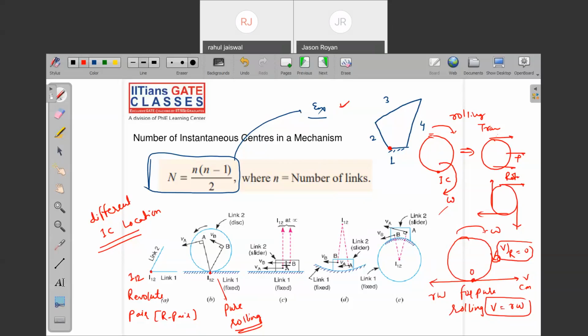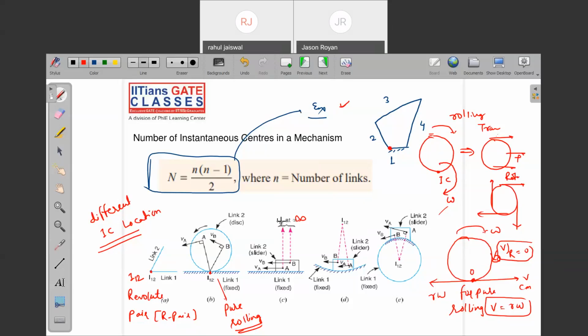Right. When any body is sliding, the instantaneous center of rotation will be at infinity. The instantaneous center will be at infinity. When the body is sliding or translating, the instantaneous center of rotation will be somewhere at infinity. We don't know. Are you getting my point?